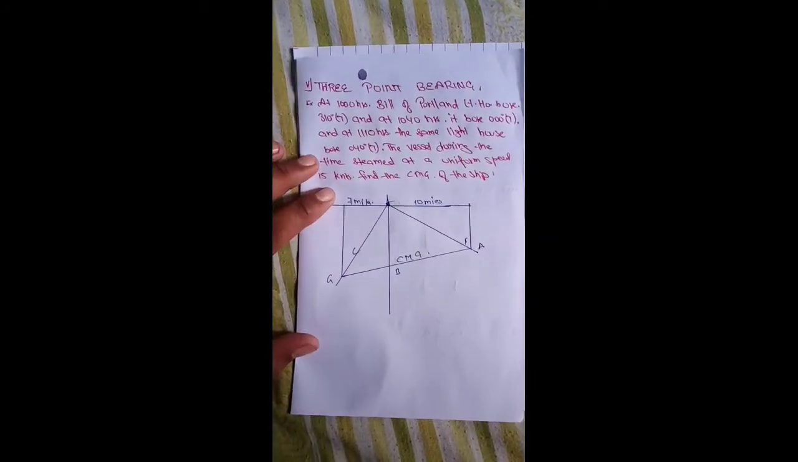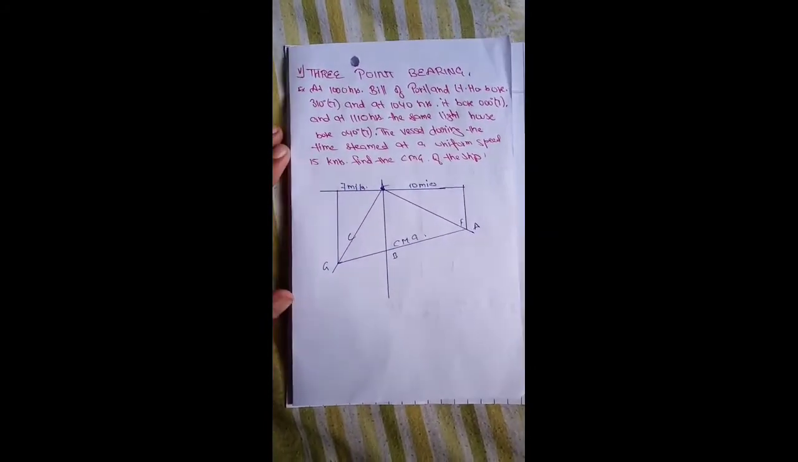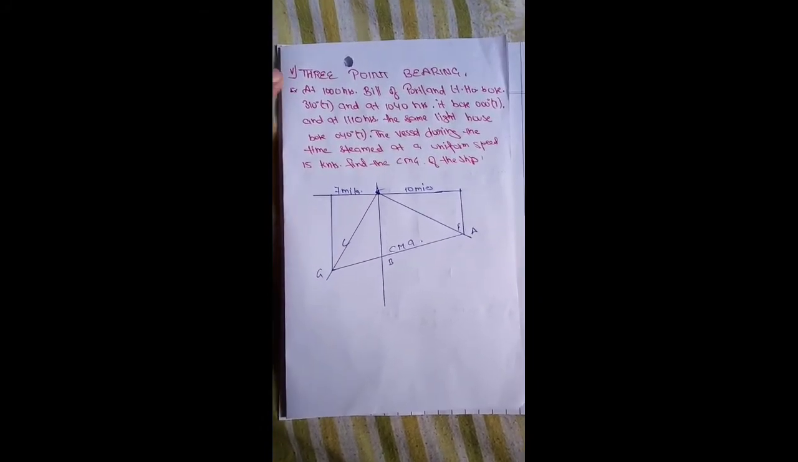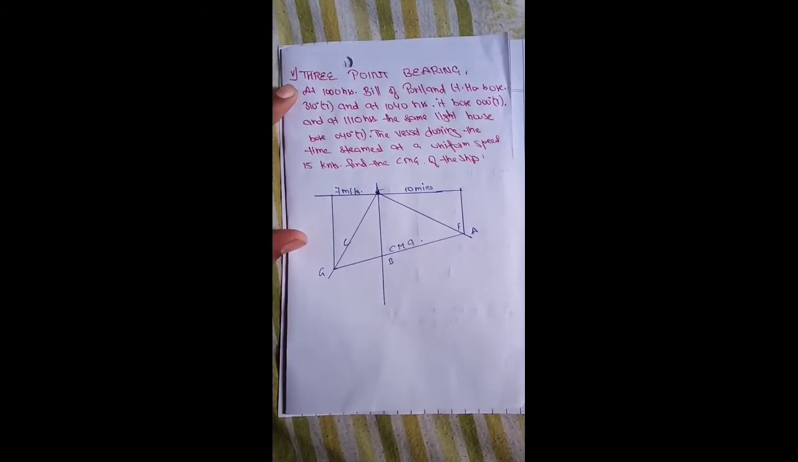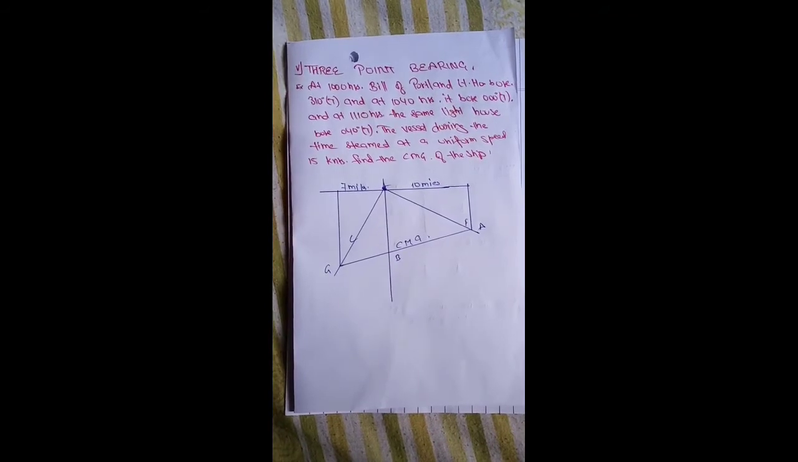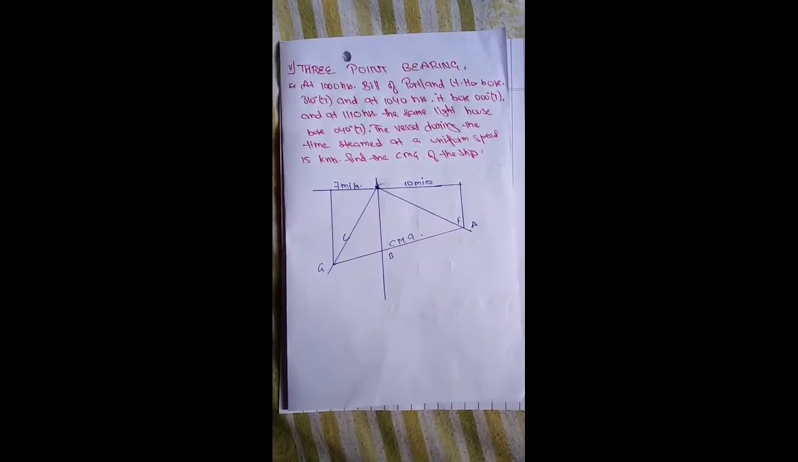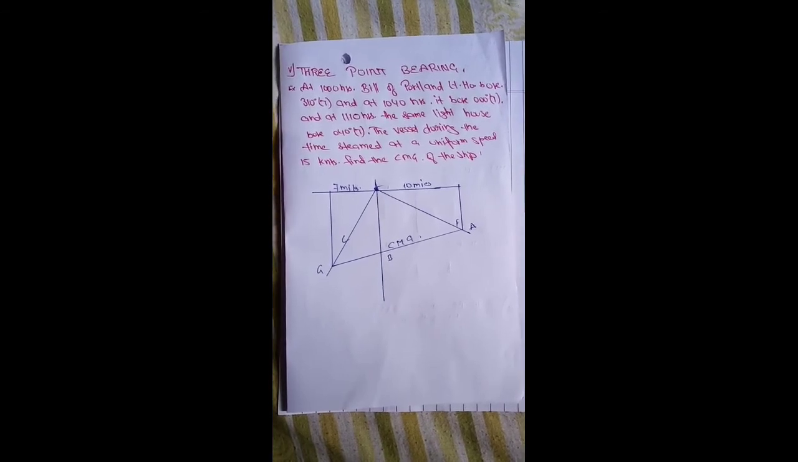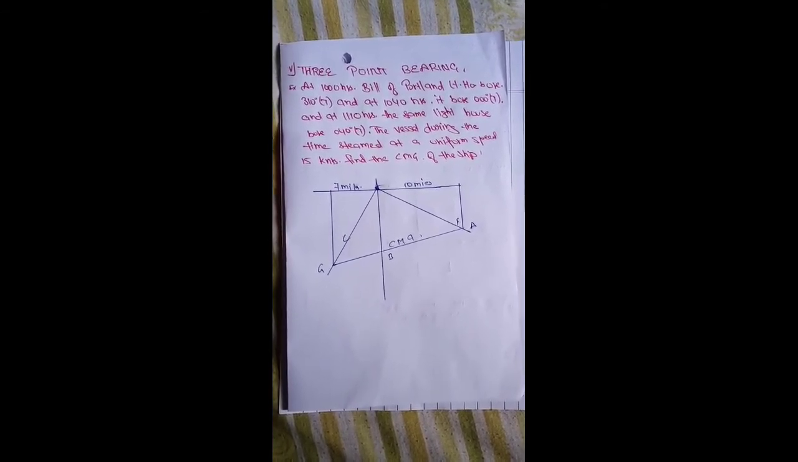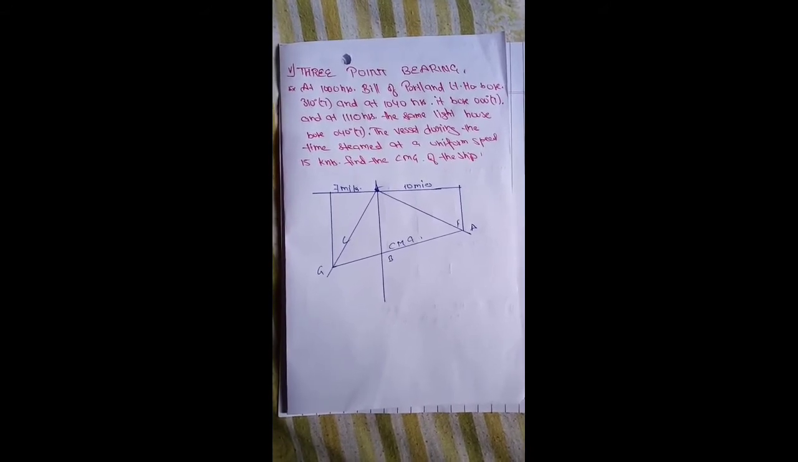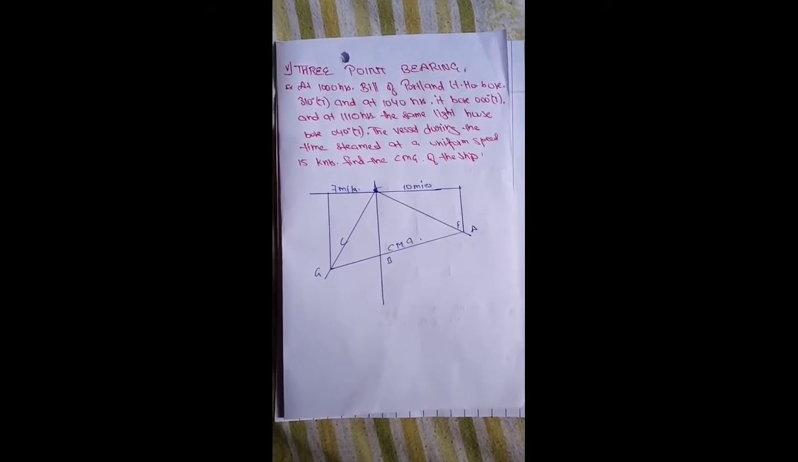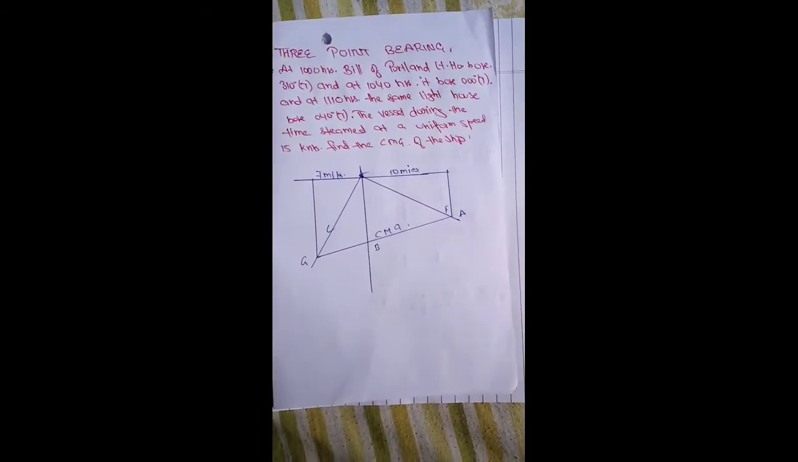So now our fifth type, that is 3-point bearing. This also we will learn by an example only. At 1000 hour, Bill of Portland lighthouse bearing was 310, at 1040 hour its bearing was 000, and at 1110 hour the same lighthouse bearing was 040. The vessel steamed at a uniform speed of 50 knots during the time. Find the CMG of the ship. So here we have to find our CMG, that is the course made good.